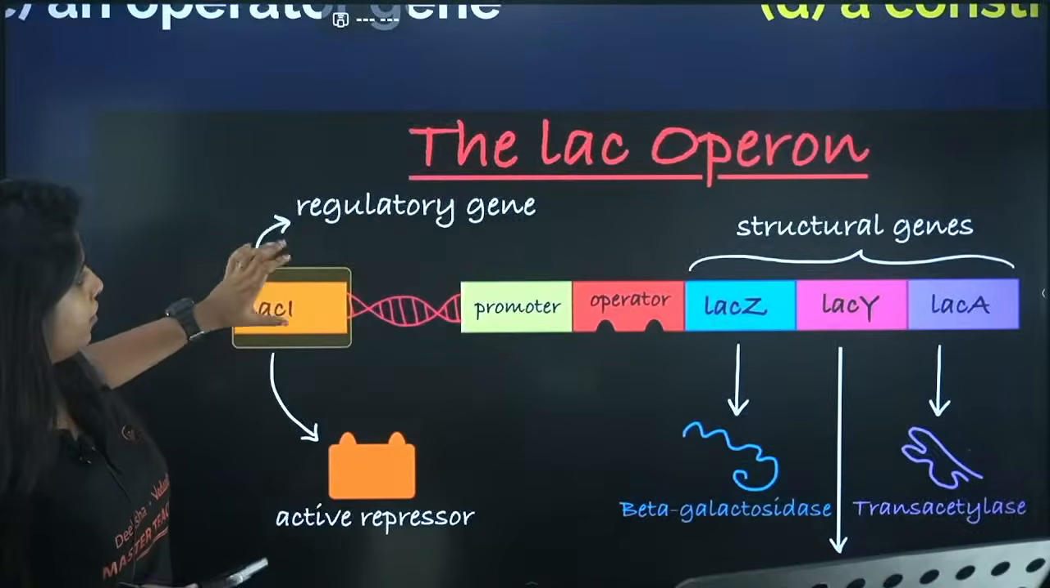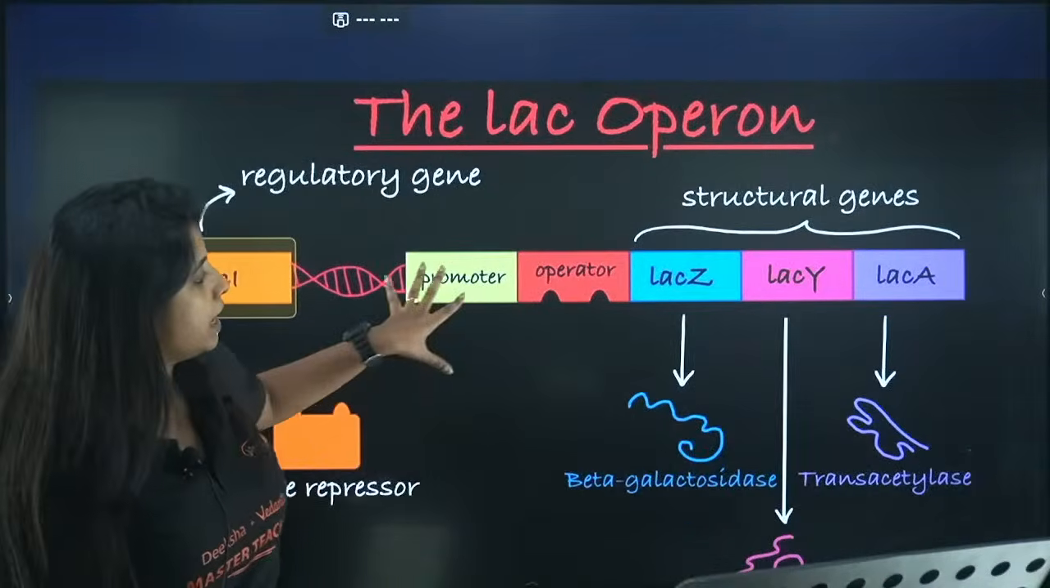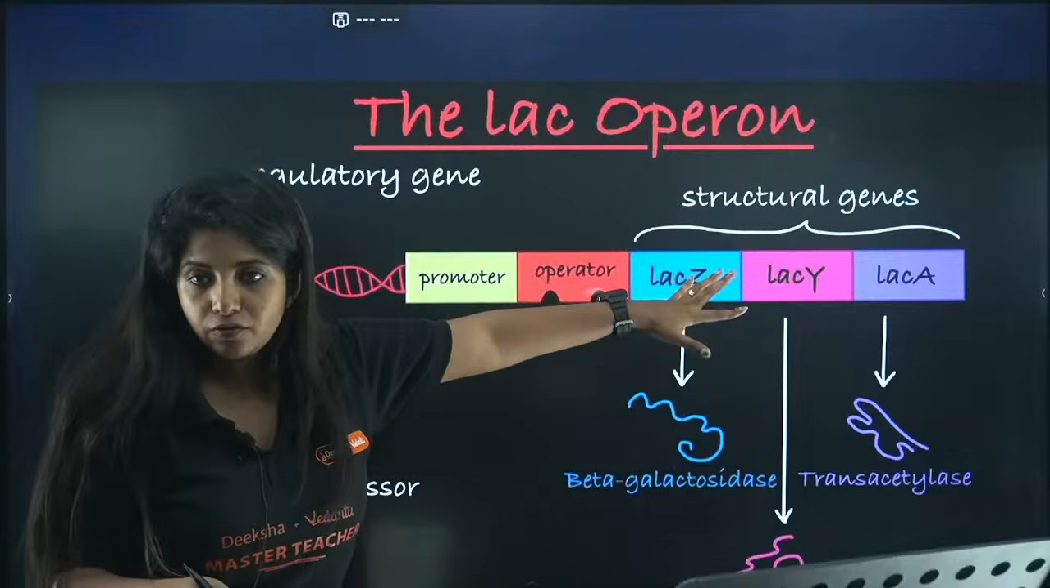So this is the regulatory gene which is going to produce the repressor protein, and the rest of them are right over here. The next set of genes is right over here.